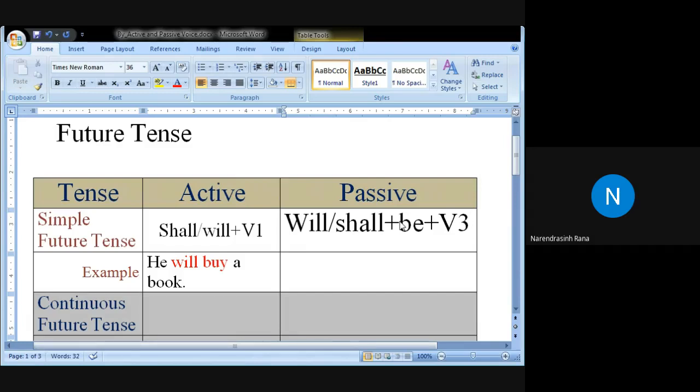So here we have will and shall. We don't have to be, so we have to borrow it. We have borrowed this word be. Will and shall are modal auxiliaries and be is a primary auxiliary. Here we have borrowed it because V3 is used. So this is the form of the passive verb in the simple future tense. Very good, we will have examples of this.